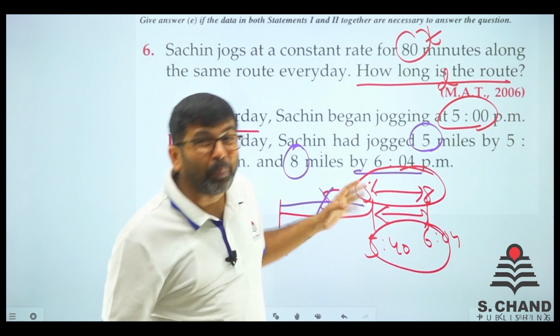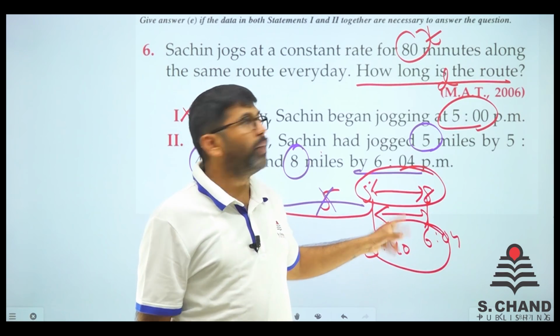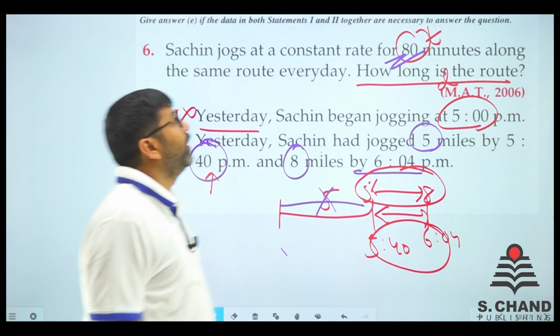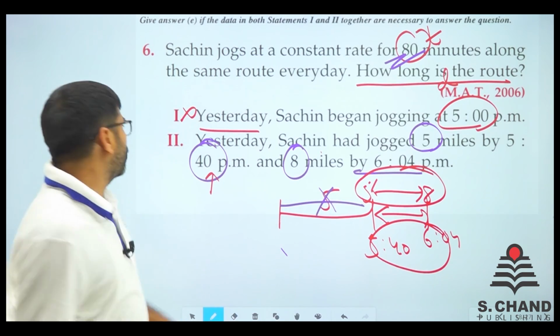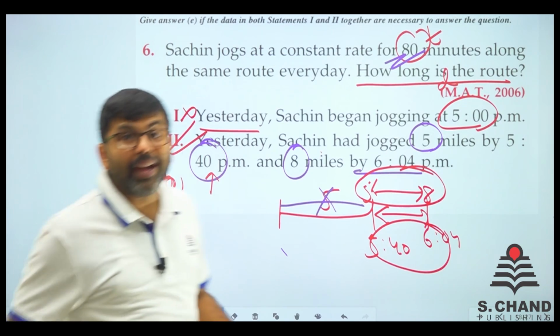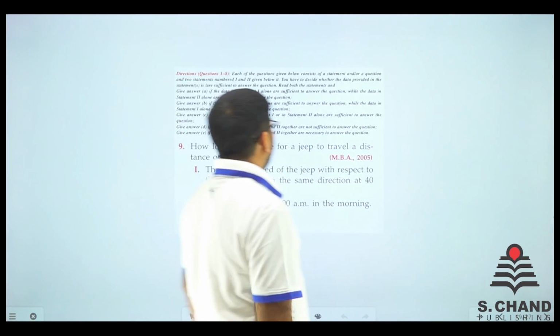So the speed can be found, speed is equal to distance upon time. So from here we get the speed, and if we multiply this speed by the total time, we will get the distance, right? So only the second is sufficient to give the answer, and that is a very good question, right? We move on to the next question.